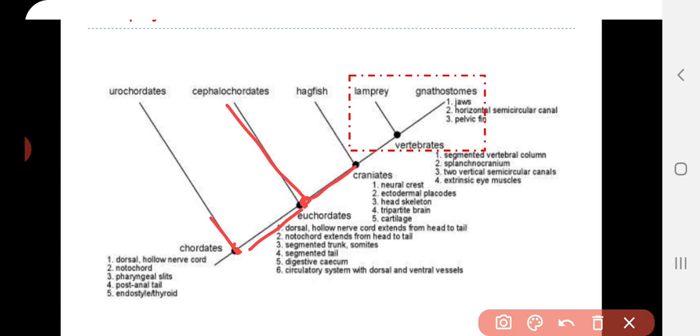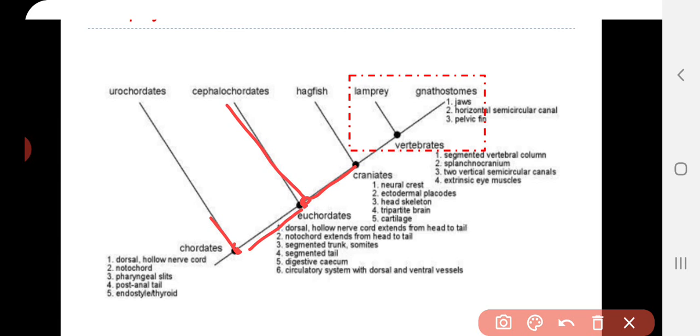rise to craniata. Craniata is one where the organisms possess a tripartite brain protected within a skull. Okay, tripartite brain means the brain is divided into three partitions or three parts: forebrain, midbrain, and hindbrain, and such a brain is completely covered within a skull. Such a group is referred to as craniata.